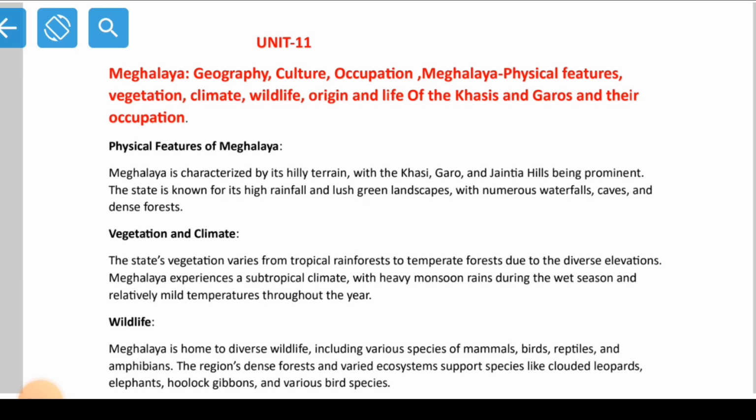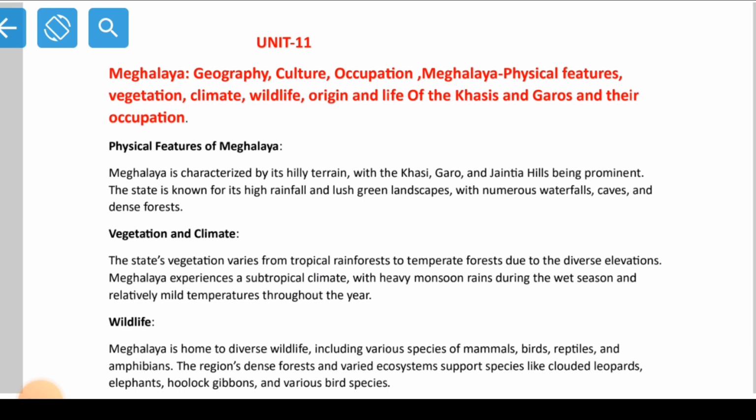The state is also known for its high rainfall. We know that the wettest place in the world, or maybe, if I'm not mistaken, in Asia, is Mawsynram, right? Mawsynram is the wettest place on earth. Yes, on earth.